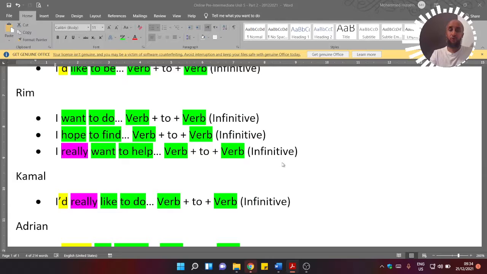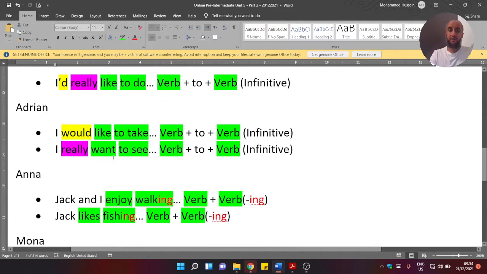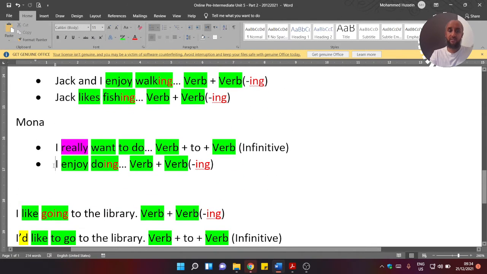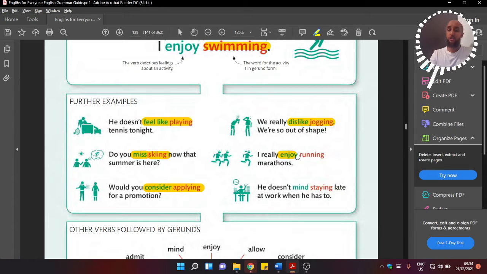Here we have the word, remember, enjoy. We used that before. If we go back, right here in this example, we enjoy, and straight away enjoy is followed by a verb ing or a gerund. So I enjoy what? I enjoy running. And here's another one. He doesn't mind staying. So this person doesn't have a problem with staying at home with him, or working with him.